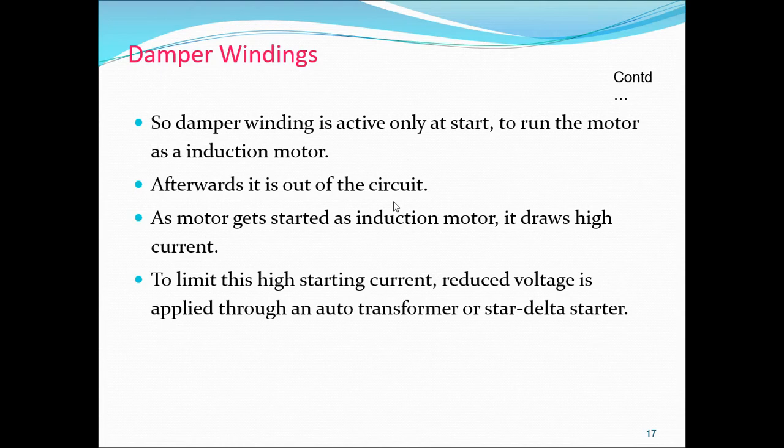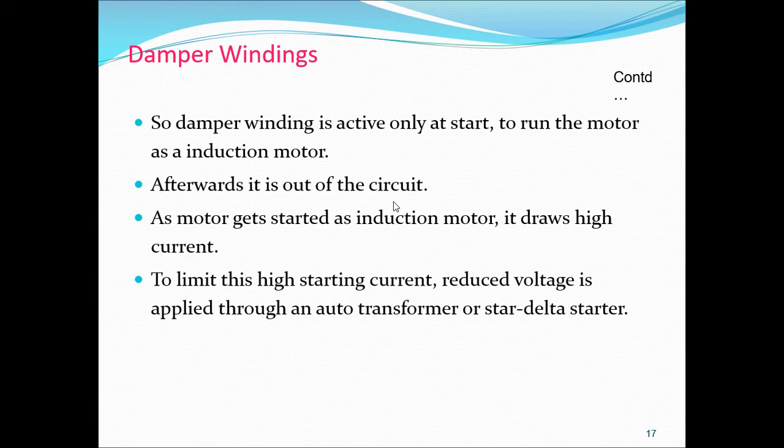So what is the fourth step? As in the starting, the field winding is short circuited with a resistor. So now we have to remove this short circuit and apply the DC excitation slowly. We apply a weak DC excitation, and it should be gradually increased.